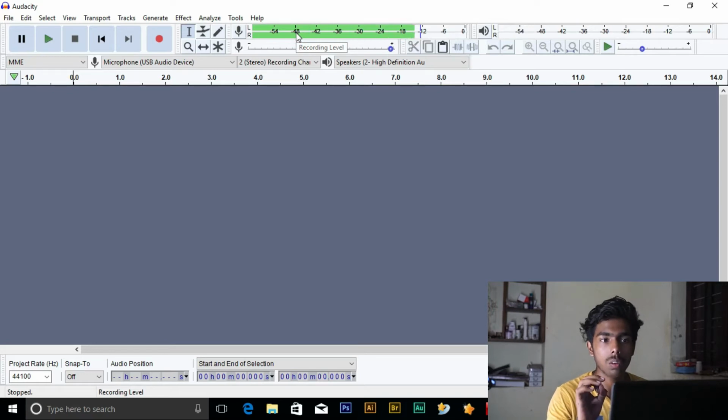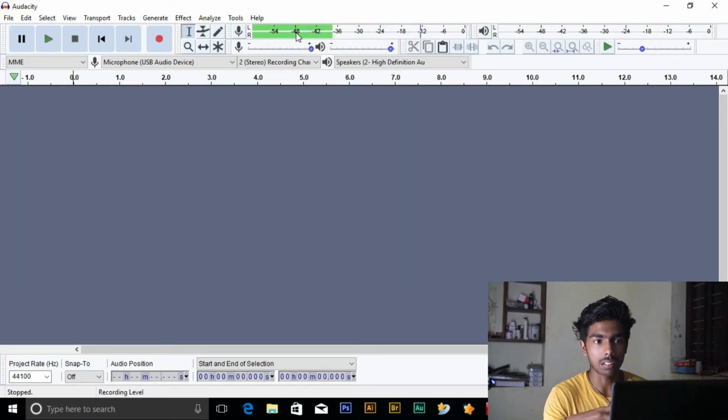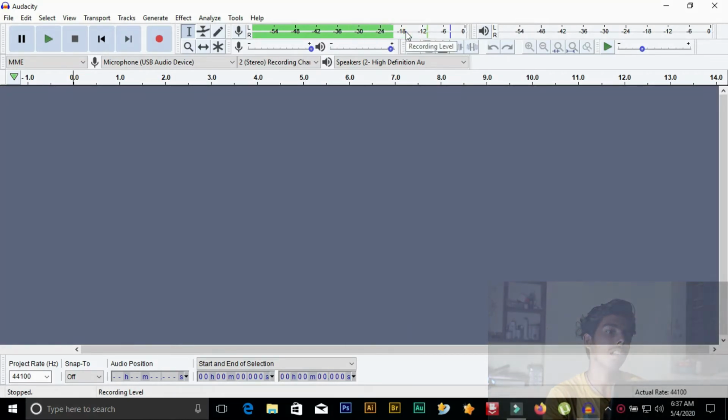Just click over here, and this is the monitor. You can see that when I speak, the meter moves up. You need to make sure it's on the right side, and if I talk a little louder, it gets louder. So you need to adjust your gain value over here. If you speak louder, you can see your audio is getting input. Here are the levels, and here is the playback speed, and here are some tools which I'll explain later.